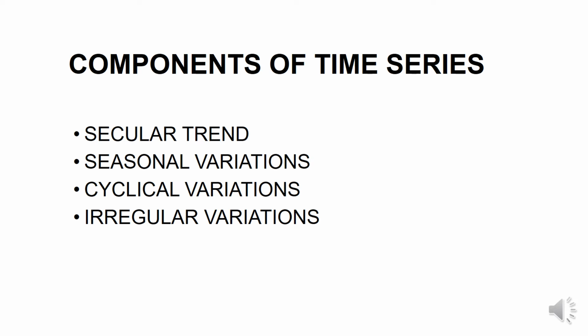Seasonal variations. Seasonal variations are those periodic movements in business activity which occur regularly every year and have their origin in the nature of the year itself. Since these variations repeat during a period of 12 months, they can be predicted with higher accuracy.